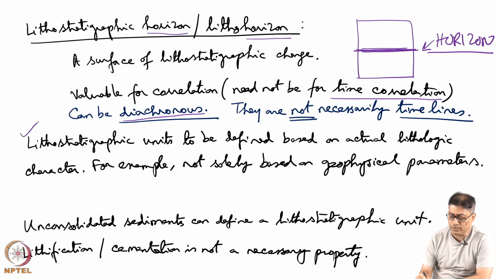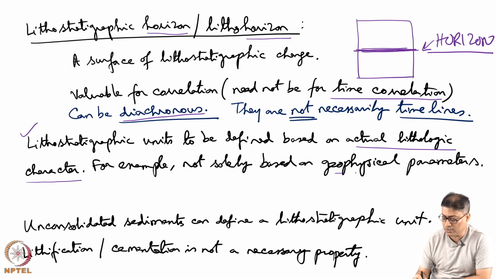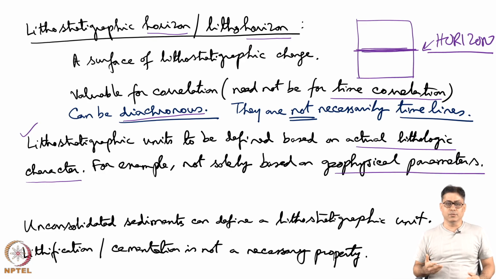Lithostratigraphic units are to be defined based on actual lithological character, this I have been emphasizing. For example, it should not be solely based on geophysical parameters. I mean to say, this is possible for some kind of correlation which can have practical implication, but we cannot call that correlation the lithostratigraphic correlation. When I say it is not possible, that means it is not possible within the lithostratigraphic realm.